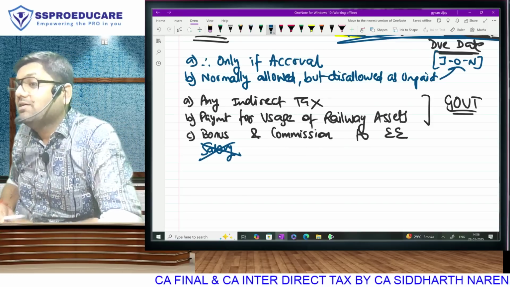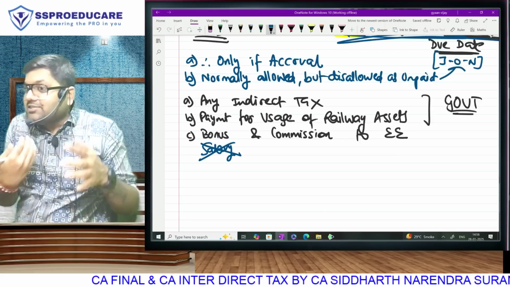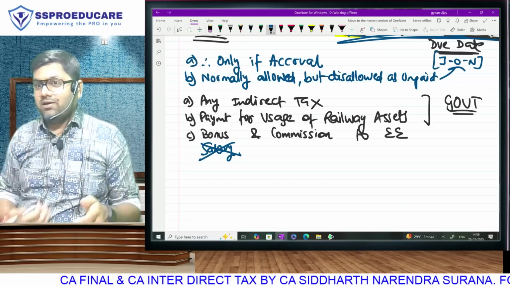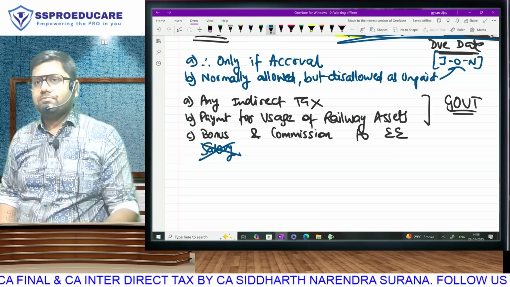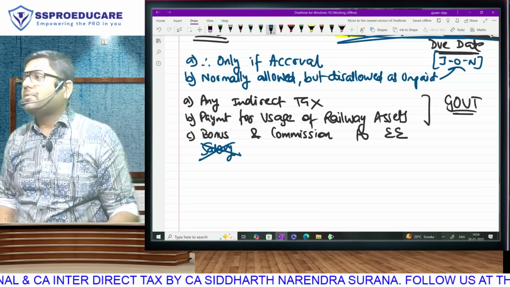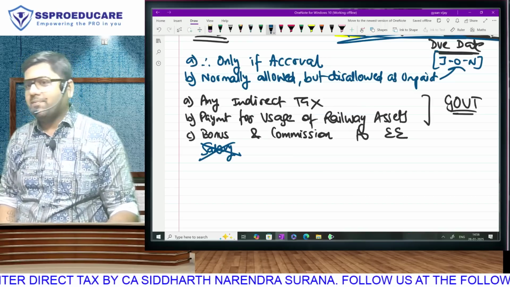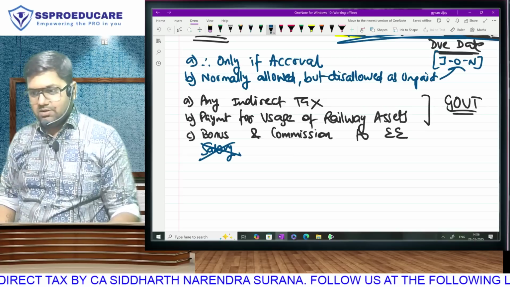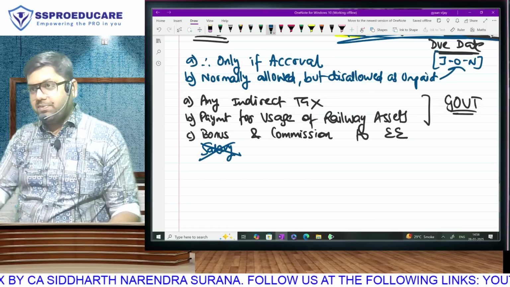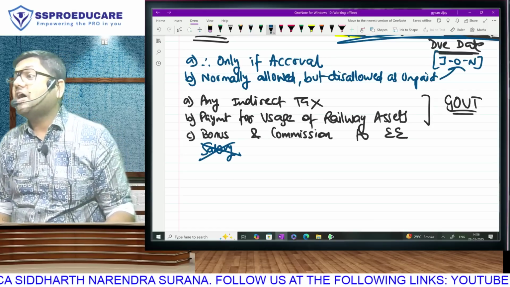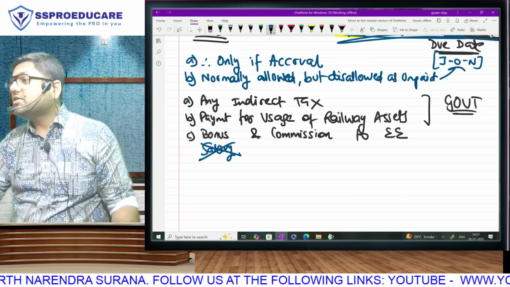Allowed or disallowed? See, in bonus we can do cheating. Sir, what kind of cheating? Promise but not pay. Salary is contractual. You have to pay. You understood or no? And therefore, salary, whether paid or unpaid, it will be allowed. In salary, you can't call the employee in your cabin and say that we are passing an entry. It is a pre-decided amount. Correct? Fantastic. Next. Mr. X is an agent selling our products. So we pay him commission. That commission to agent was unpaid. Allowed or disallowed?